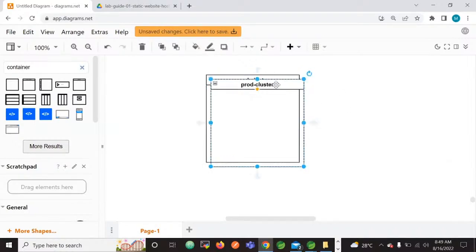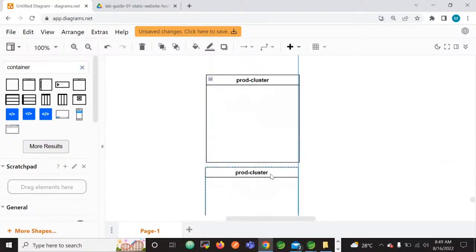Always when we set up the prod cluster, we also have to set up the DR, disaster recovery. Assume this prod cluster I deployed in the Mumbai region.